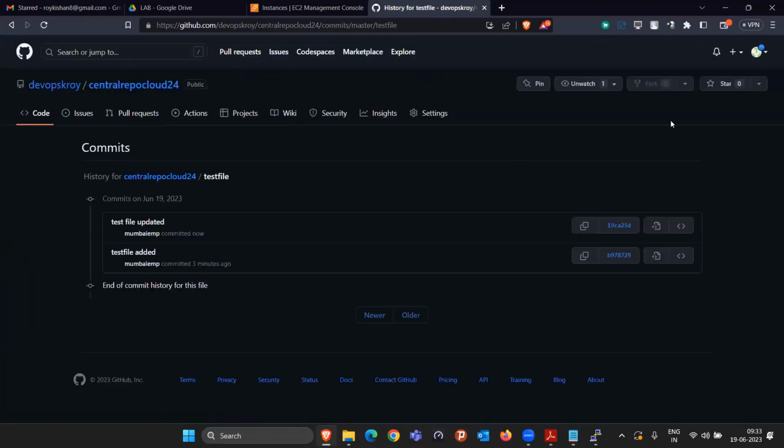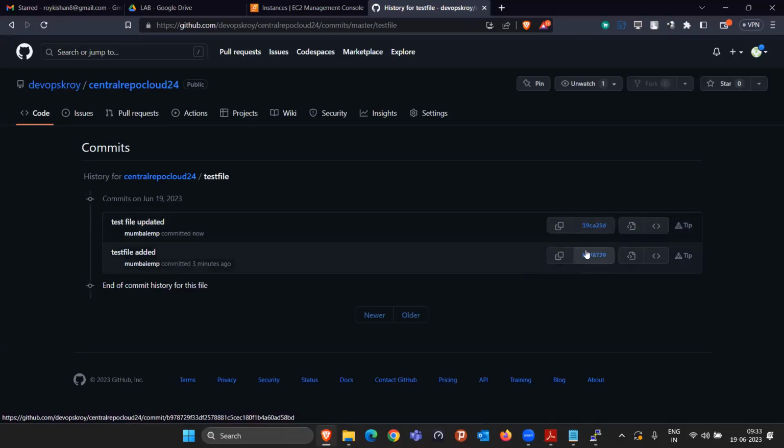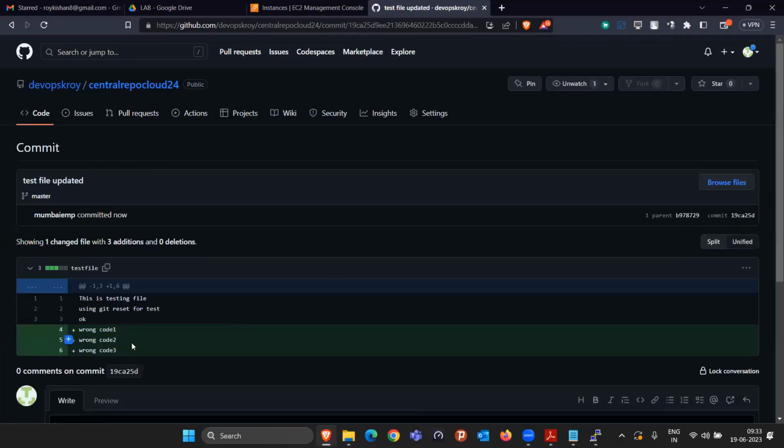So in that case, you are seeing in the history, there are 2 commits. Now tell me which commit is correct. This commit is correct or this commit is correct? This commit is having the 3 lines of the code. This commit is having the 6 lines of the code. So the last 3 lines, whatever we added during this commit ID, these are the 3 lines we added. And definitely this is wrong. So that means the commit ID we are talking about is the incorrect one. Is this making sense?